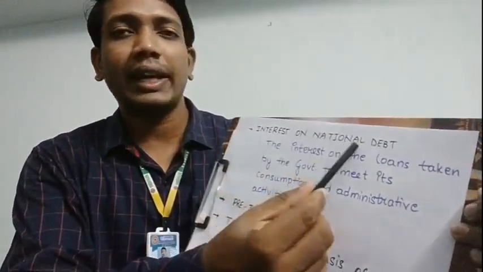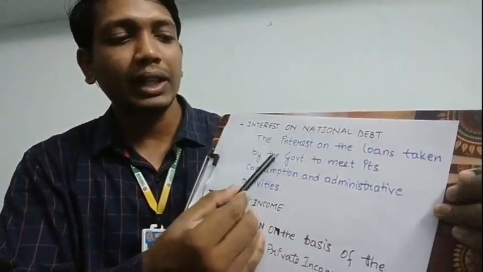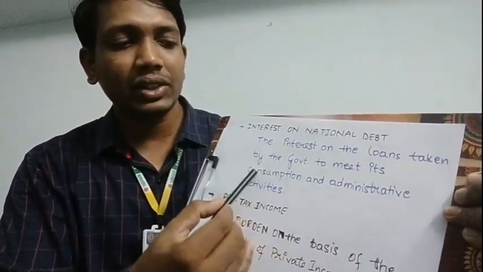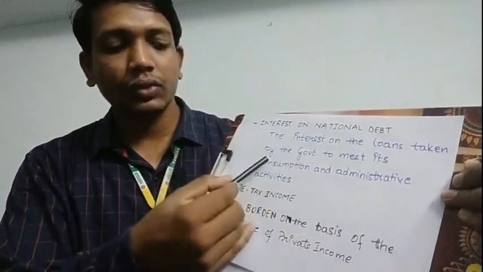The interest which is received by the public on the loans taken by the government to meet its consumption or administrative purposes is the income which has to be added to private income. So we can see it here, interest on national debt.